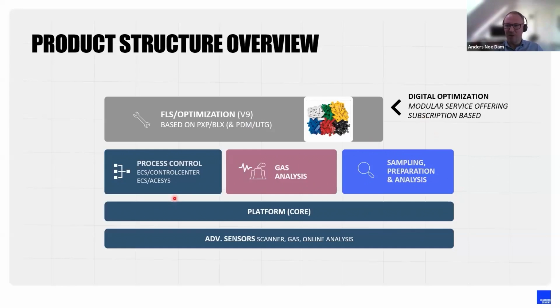For process control, I will go on, and for sampling, I will show a slide later. But for gas, I will just make a short mention. Gas is equally important as the other two, or is a very important area as it gives data like oxygen levels, etc., to the optimization solution. And even if you were looking at a soft sensor for oxygen prediction, then your input for building the sensor would still be a physical instrument for a while to come, and also for verifying the results of your analytic prediction.